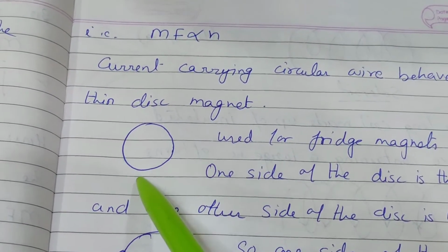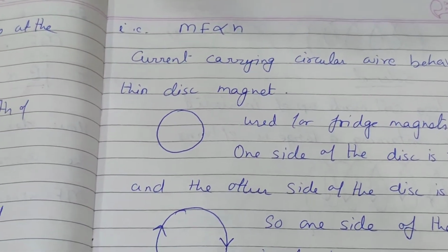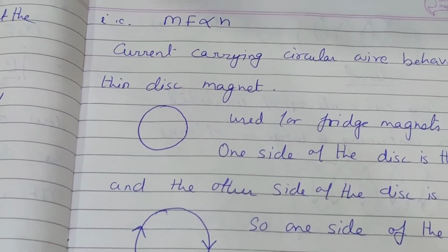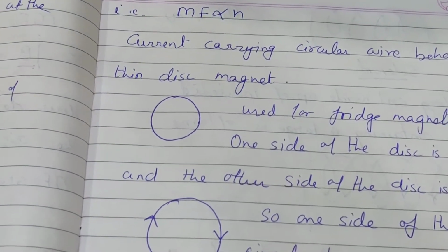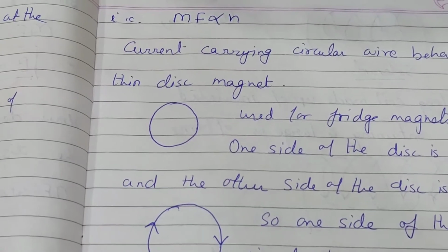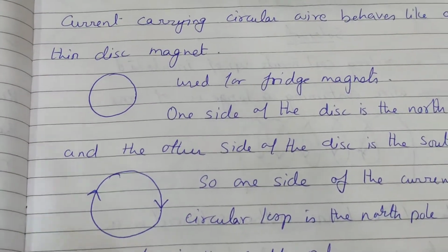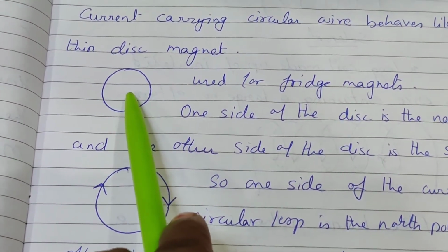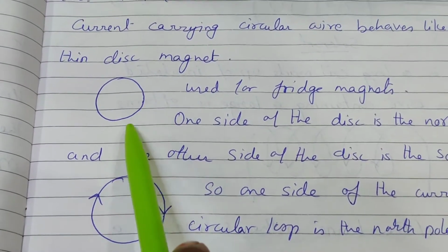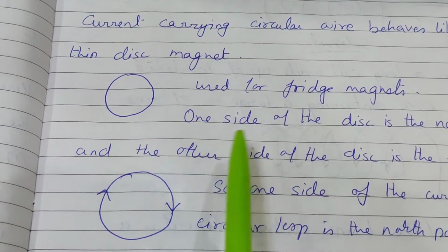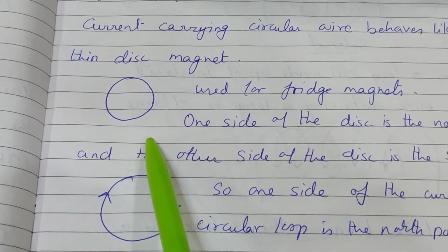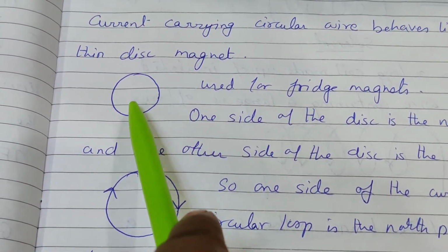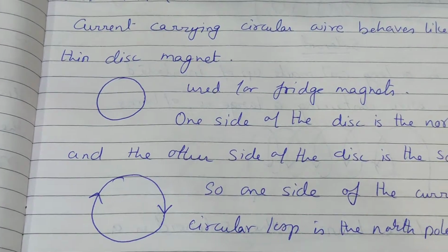Disc magnet, I think you have seen in the fridge. Some pictures are there, and behind that one, a disc magnet is stuck, pasted, and that magnet we used to keep on the fridge, like shapes of animals, shapes of fruits, like that. Okay, so in the disc magnet, let us think that this magnet is just like a coin. A coin is having 2 faces, one is head, another one is tail. In the same way, one portion is your north pole and the other side will be your south pole.